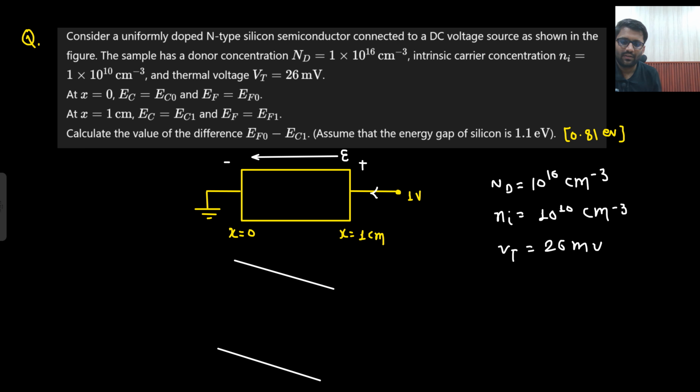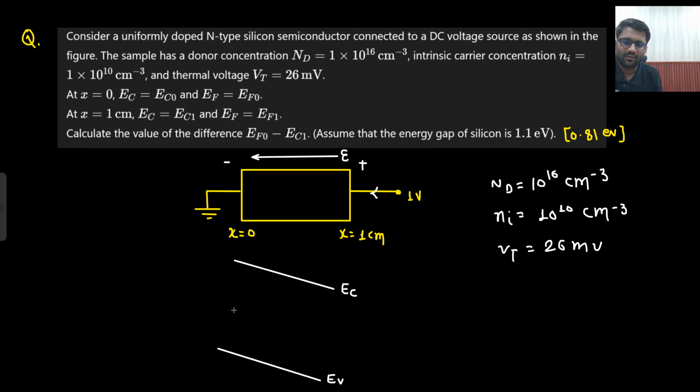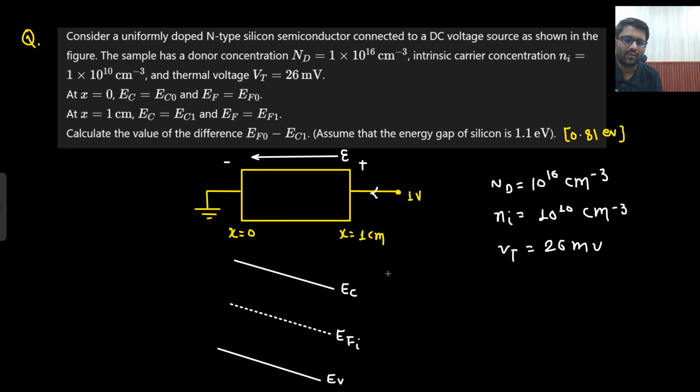So conduction band and valence band. And in between there is the Fermi energy level. It is an n-type semiconductor, so intrinsic Fermi energy level. If it is an n-type semiconductor uniformly doped, what does that mean? In this direction there is a current, so here I will get an EFN as well, right?